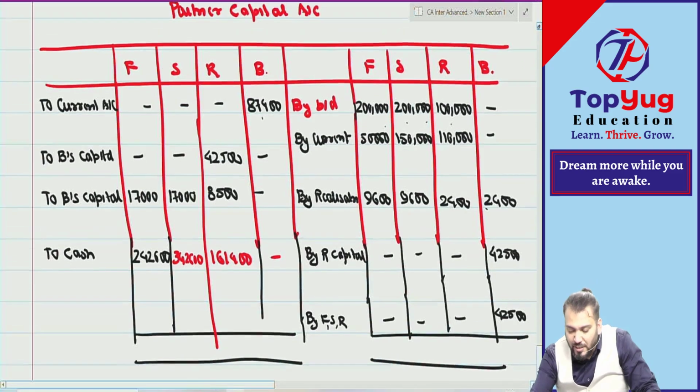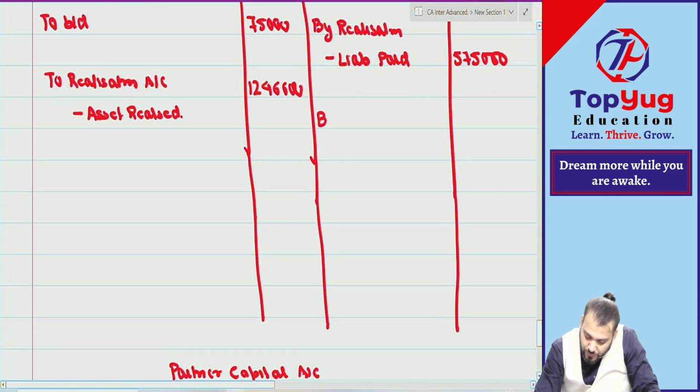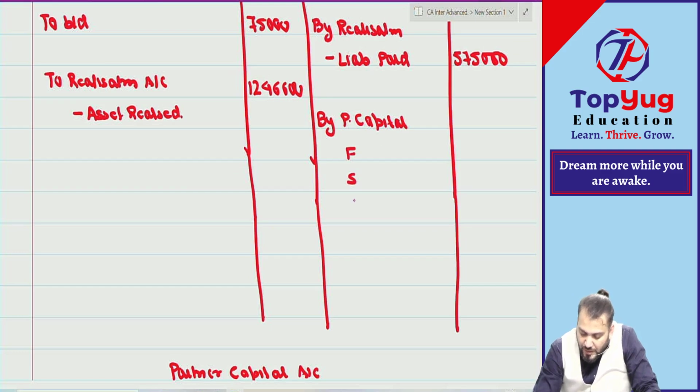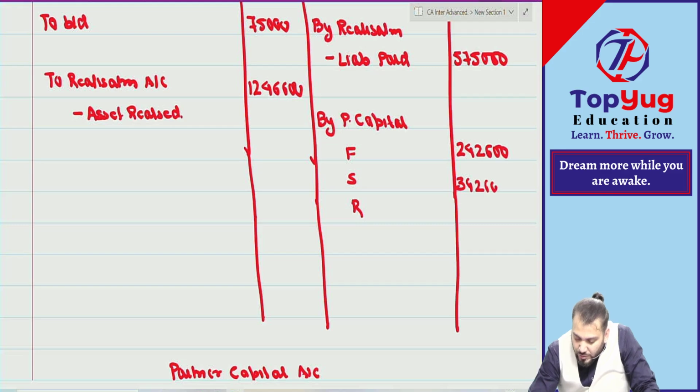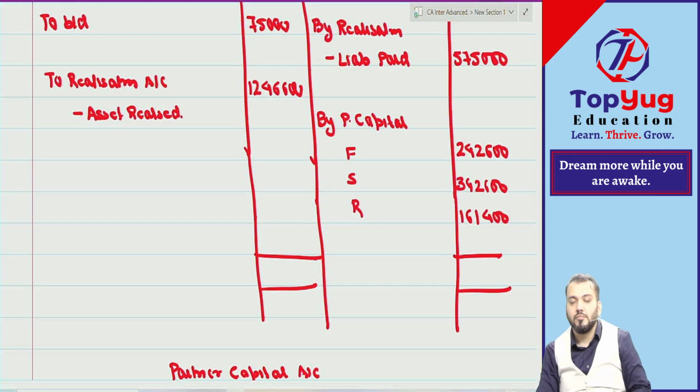This will be posted in which account? Cash account. We write by partners' capital accounts. FSR: how much? 2,42,600. 3,42,600. 1,61,400. And this account will also be closed. Check it. If it is not closed, it means we are making a mistake.